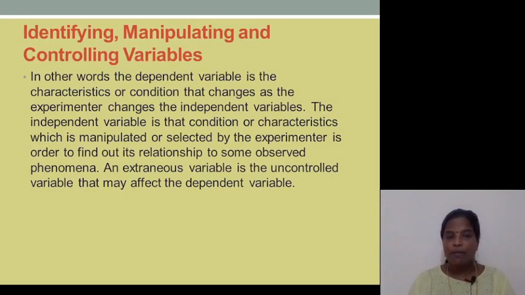The independent variable is that condition or characteristic which is manipulated or selected by the experimenter in order to find out its relationship to some observed phenomena. An extraneous variable is the uncontrolled variable that may affect the dependent variable. As all of you know, there is a famous equation y is equal to f of x. So y is the independent variable and x is the dependent variable.